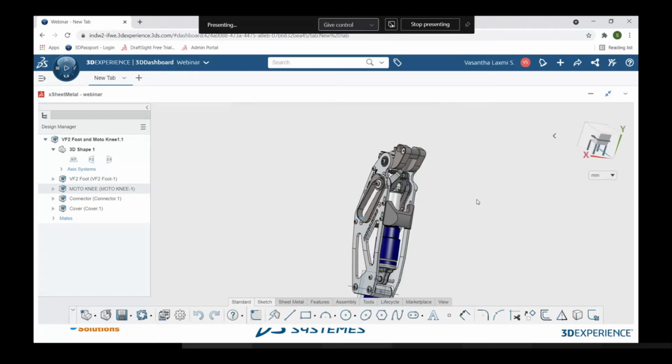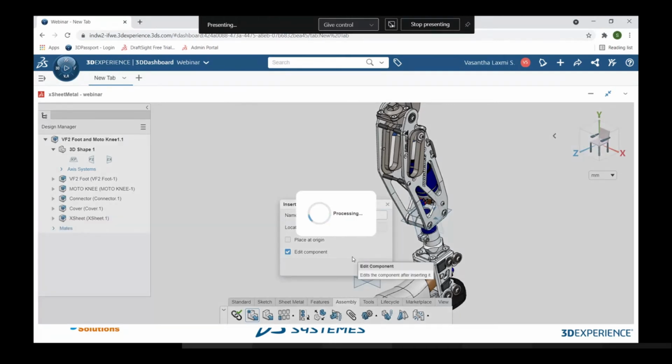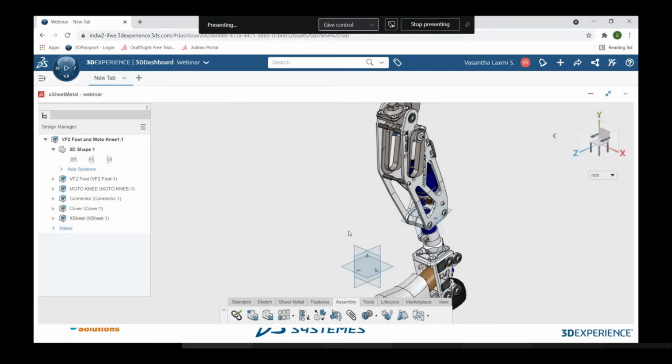You can see in the assembly tab we have an option called insert new component, which was previously explained by Vasanta. So I'm quickly naming it as the X sheet. I don't want to place it at the origin, so I'm just clicking OK. When I click on OK, it takes me to another environment where I can create my new sheet metal part.